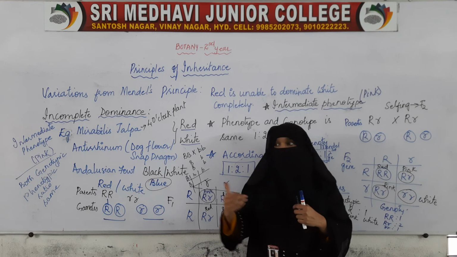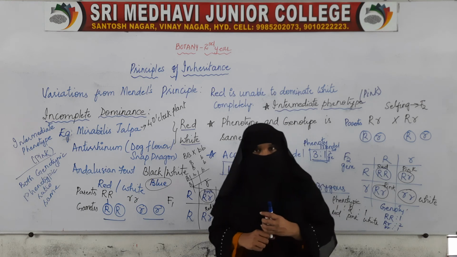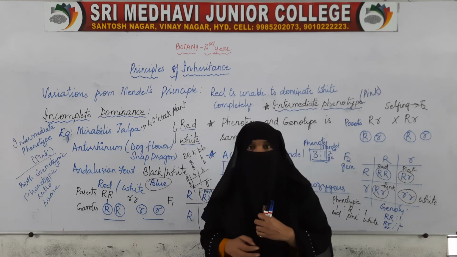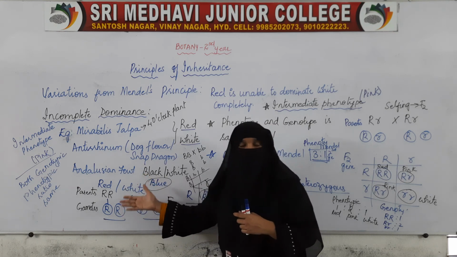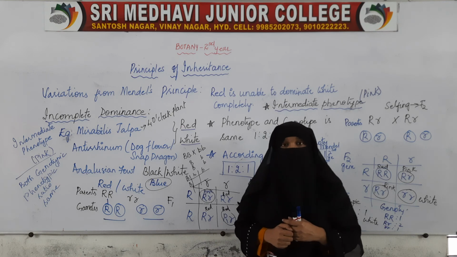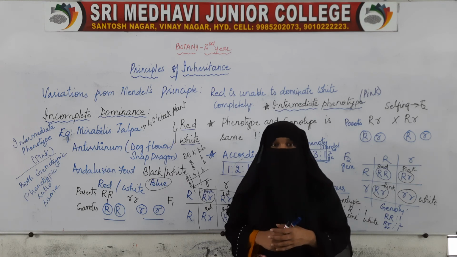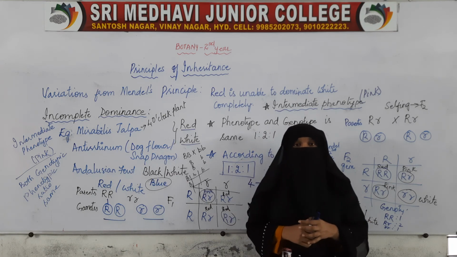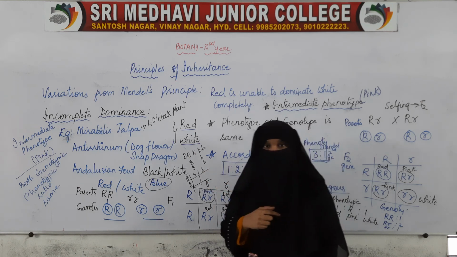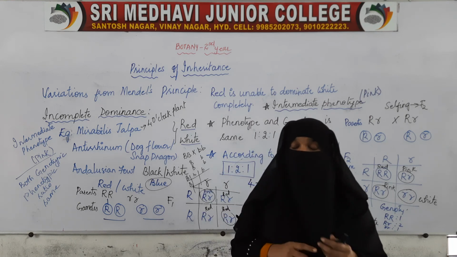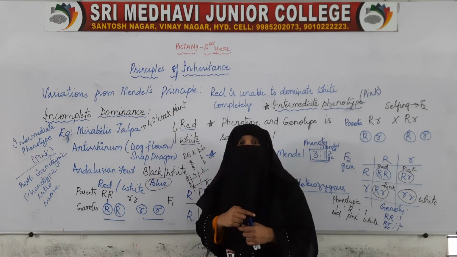Children, try to make these squares. You will be able to understand it. After you listen to the class, in your classwork book, try to make the squares and do all these crosses. Until and unless you do it by yourself, it will be confusing. So all of you try to do it in your classwork, and you will be able to understand it. Next, we will take codominance. In this we have seen incomplete dominance. Now, next we will see codominance.